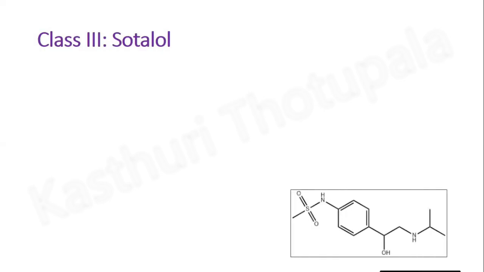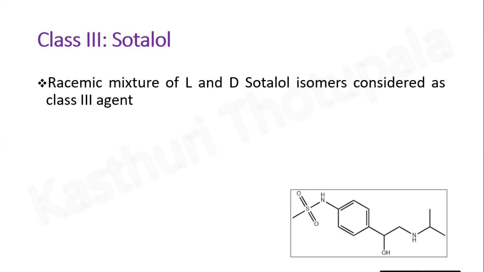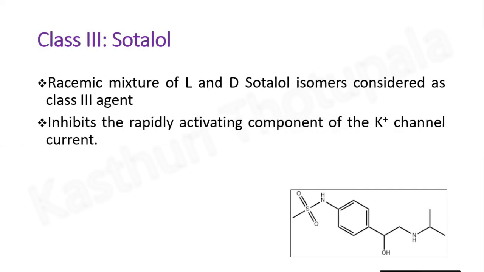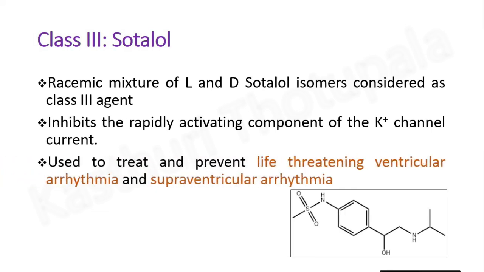Next example is sotalol. This is the structure of sotalol. A racemic mixture of L and D sotalol isomers, it is considered a class 3 agent. It inhibits the rapidly activating component of the potassium ion channel current. It is used to treat and prevent life-threatening ventricular arrhythmia and supraventricular arrhythmia. This is an orally administered medicine.